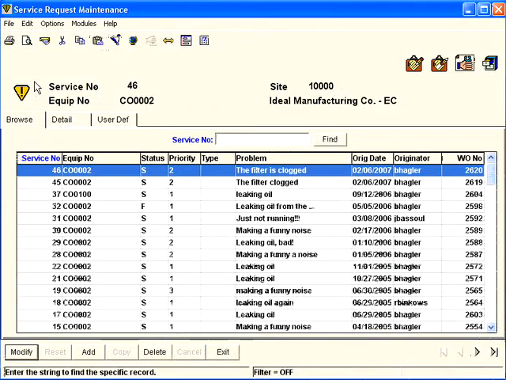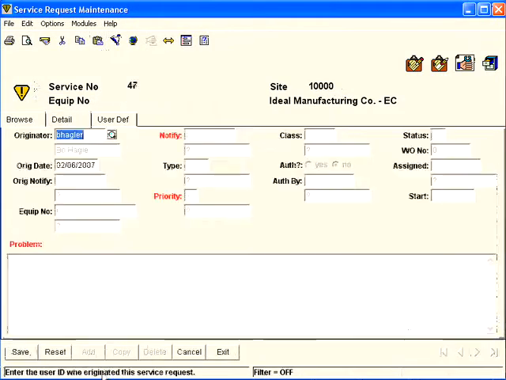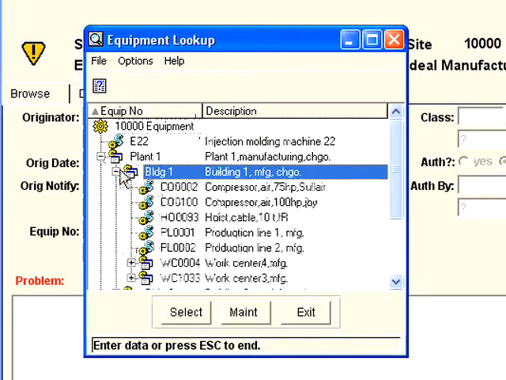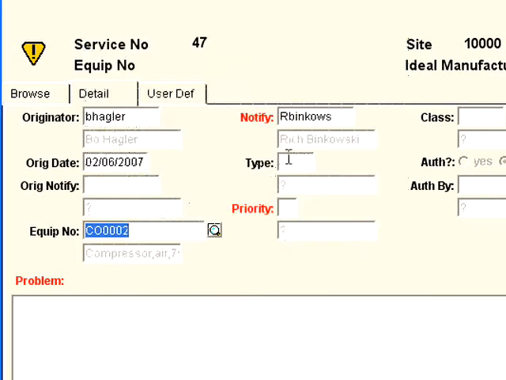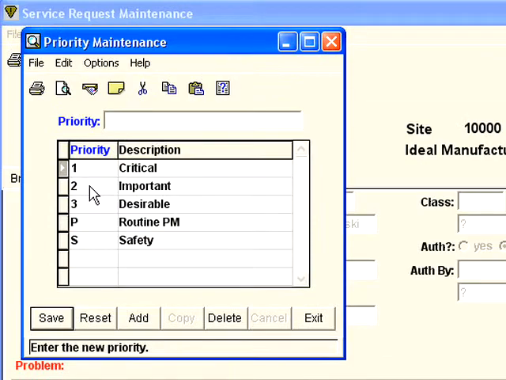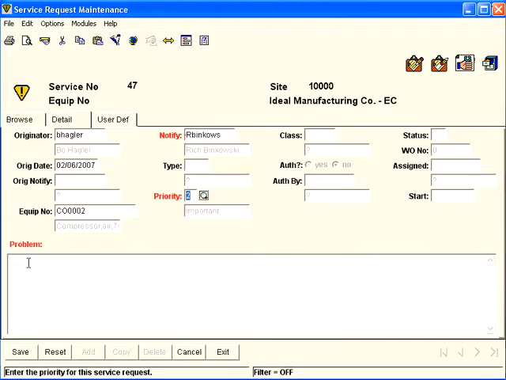So the operator goes in, hits add in the service request module. It notes who he is, B. Hagler. I then can go in and look up the equipment that is having the problem, and select it. It knows that Rich Binkowski is the maintenance planner responsible for it. The red fields denote that it's a mandatory field. And we're going to select that this priority is important. We need to make sure maintenance is working on the right items first. And we make a short note of the issue.